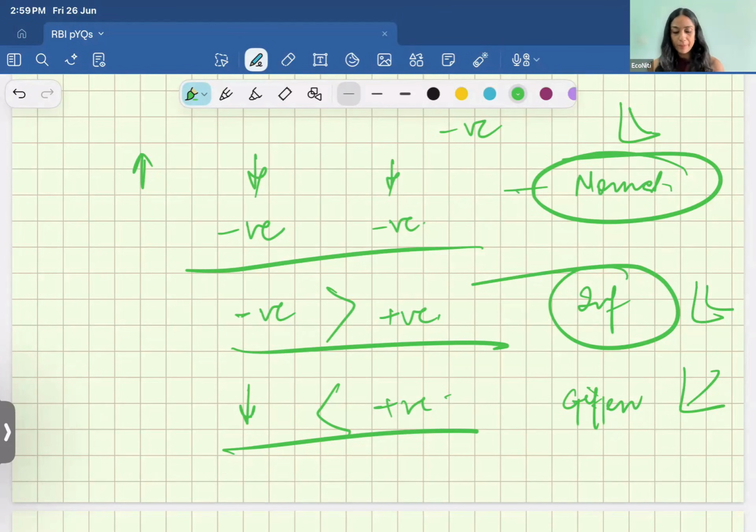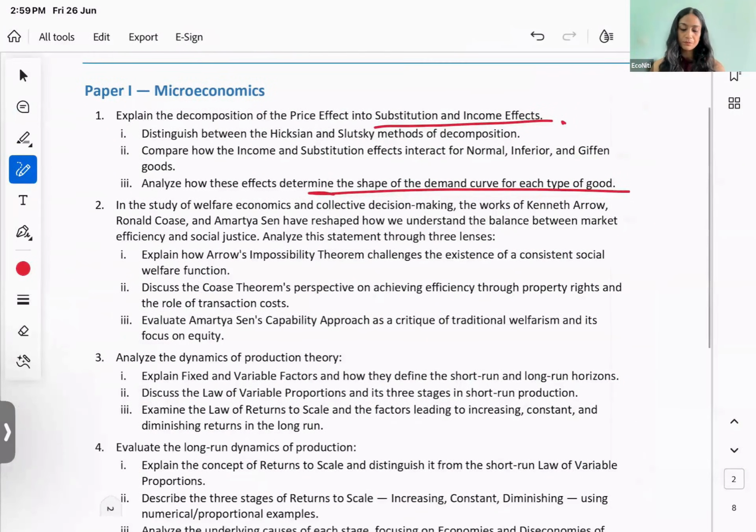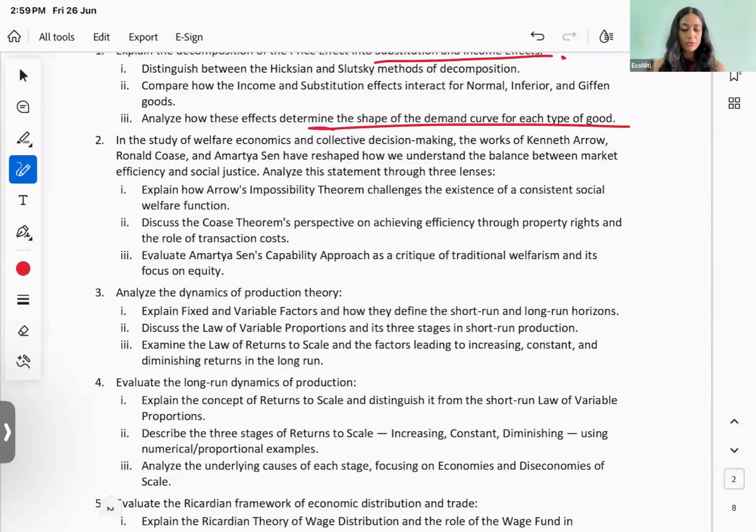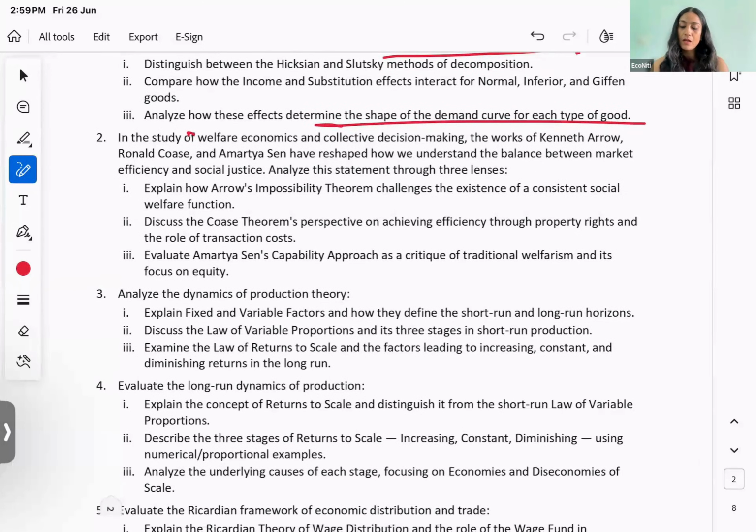Okay? Now we can go a little faster. We have understood what we are trying to do over here. Let us move to question 2. Question 2 is, in the study of welfare economics and collective decision making, Kenneth Arrow, Ronald Coase, and Amartya Sen.